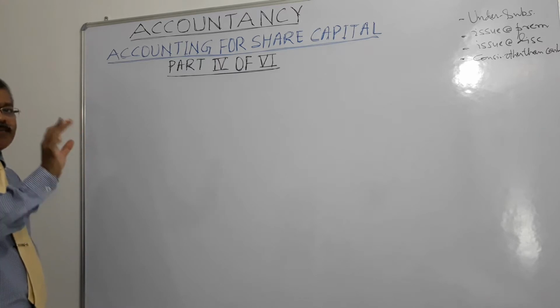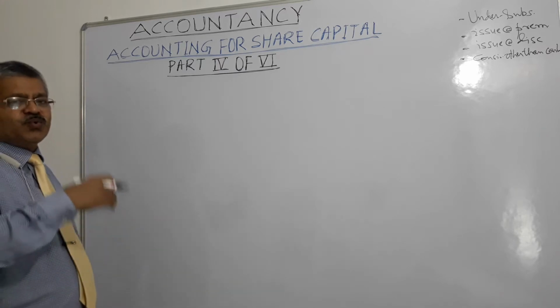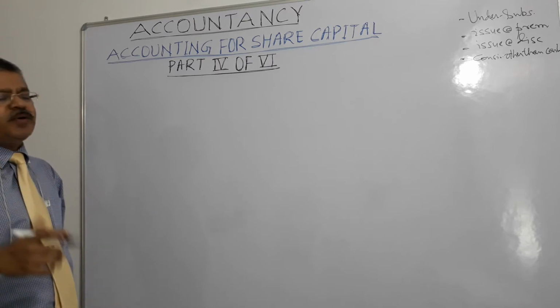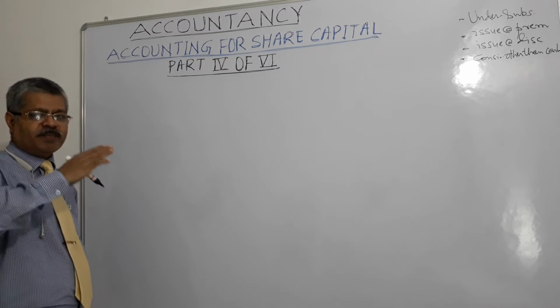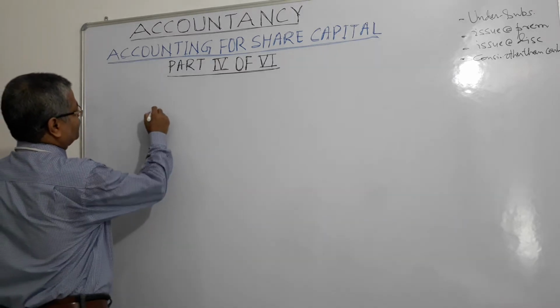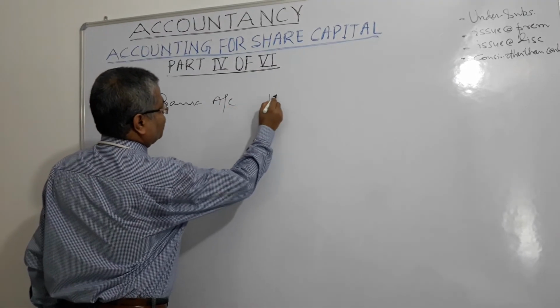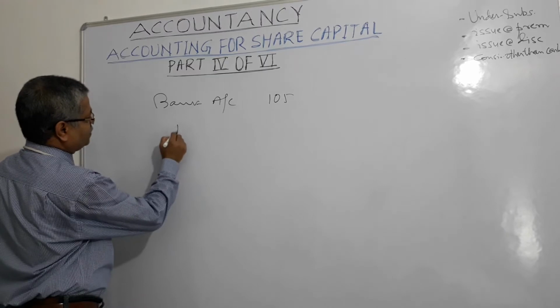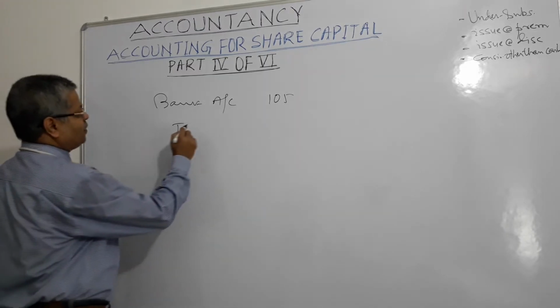Suppose we are talking hypothetically of only one share, which is issued at 105 rupees against nominal or par value of 100 rupees. So for premium amount called with application money, the entry will be debit bank account 105 and credit which account? Share application account.